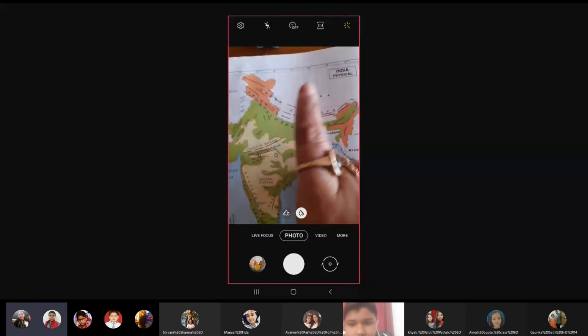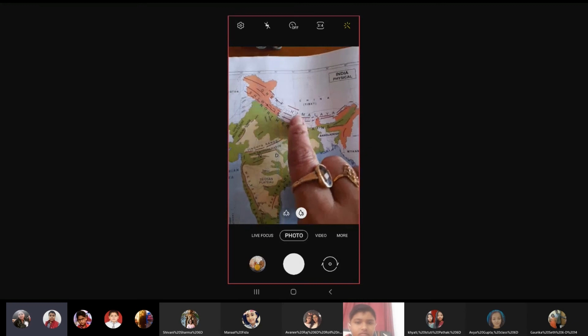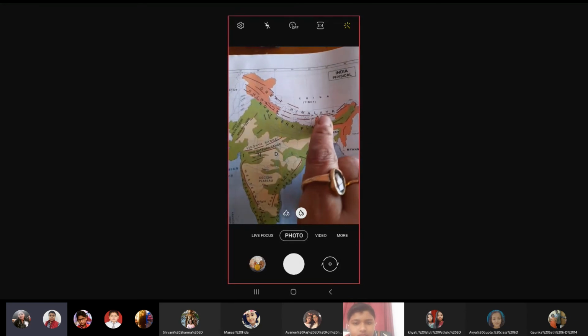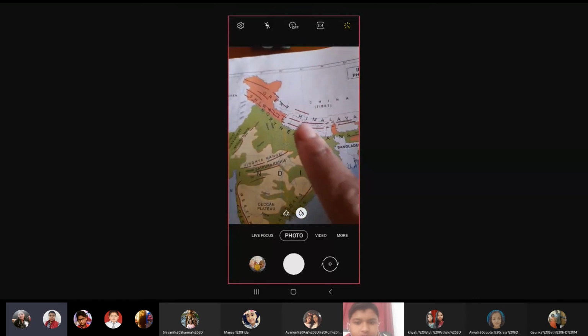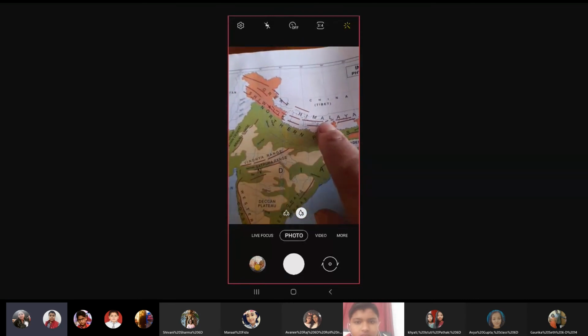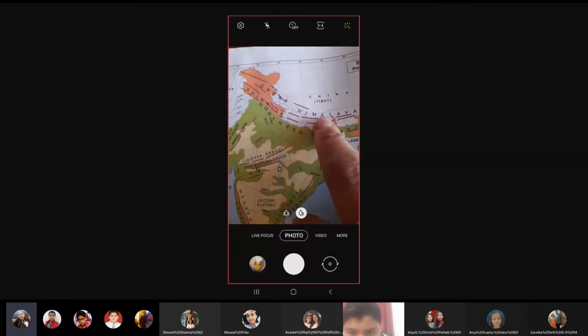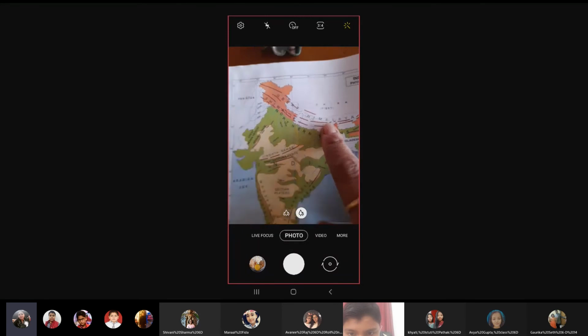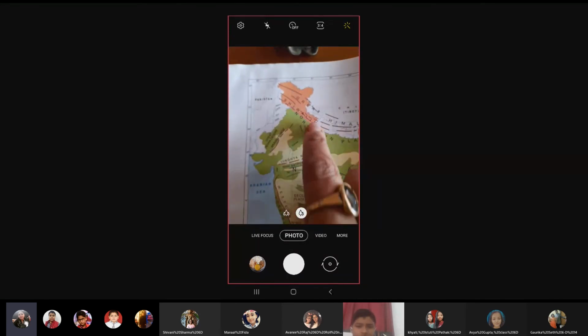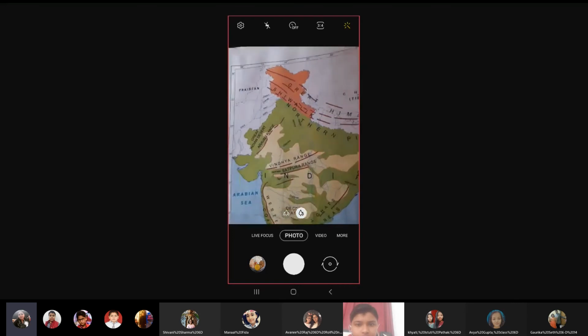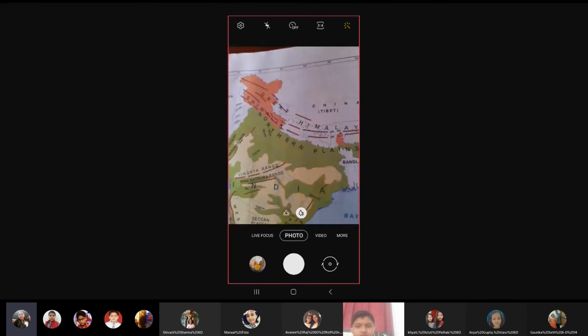Now, see, China, Nepal, and Bhutan are not included in India. That is why we have not colored this area. Otherwise, even this would have been brown. Okay. Now, these are the mountain ranges. These dark brown lines, these are the mountain ranges.